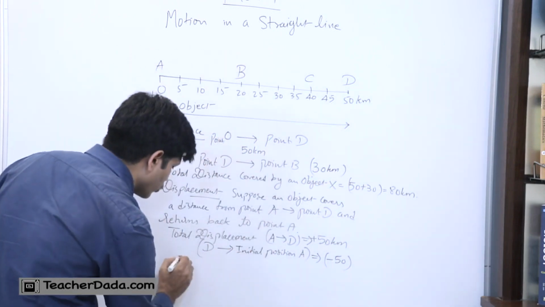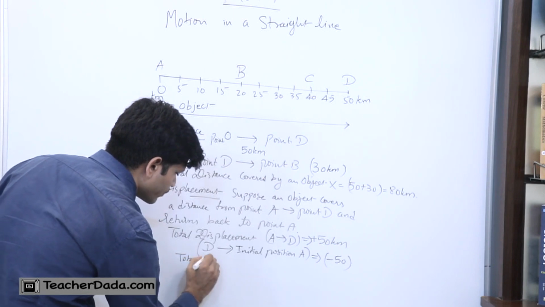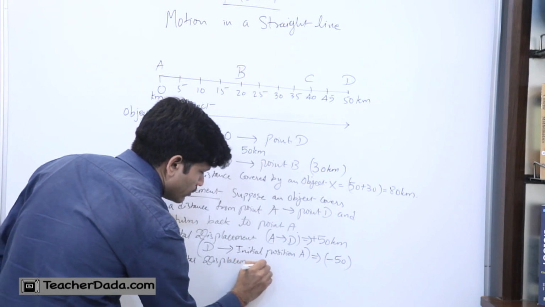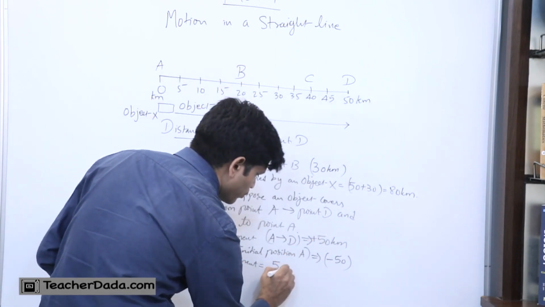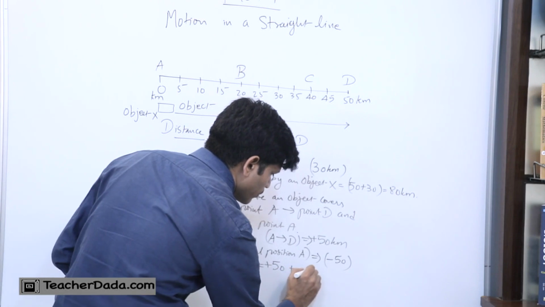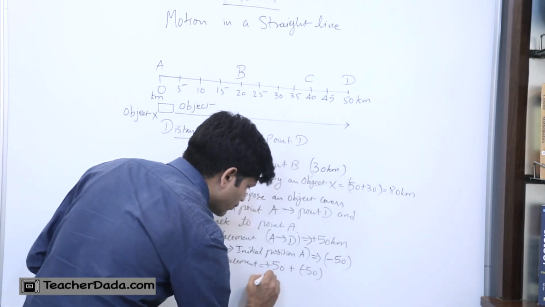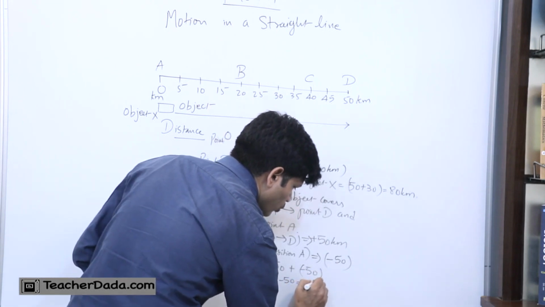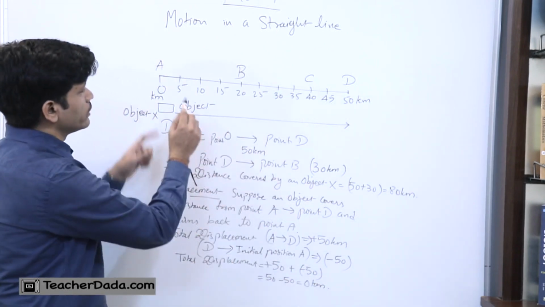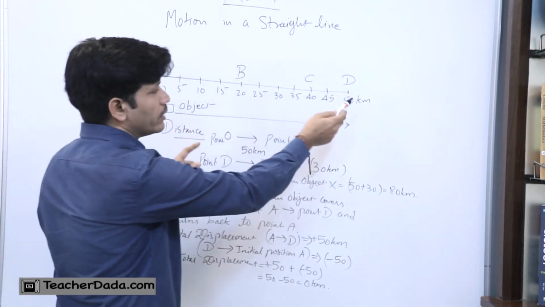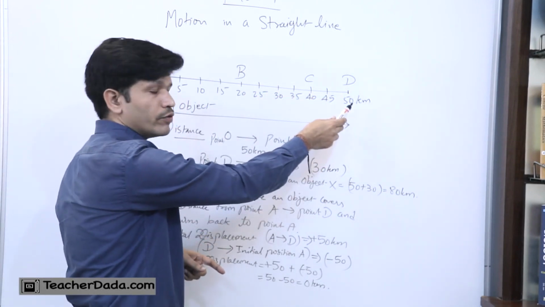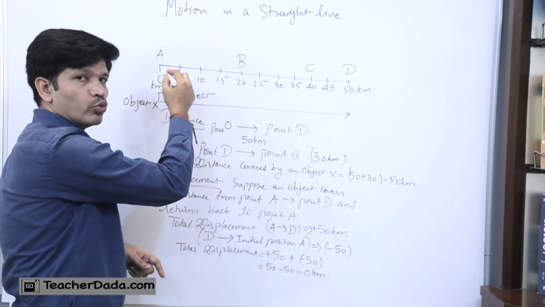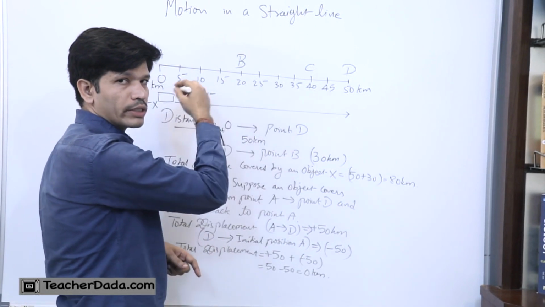So if I want to find the total displacement over here, it will be the addition of this, that is plus 50 plus minus 50. So I will get 50 minus 50, and that will be 0 kilometers, because it has started from the same point and gone to the point D where it is 50 kilometers, and again it has come back to the same initial point, the origin point from where the object X has started.